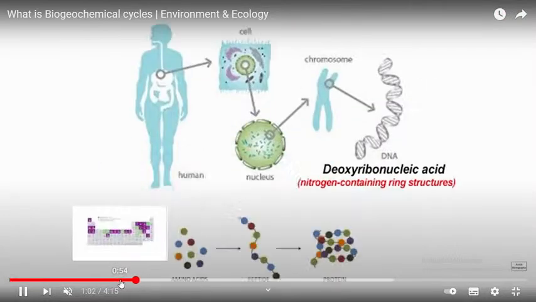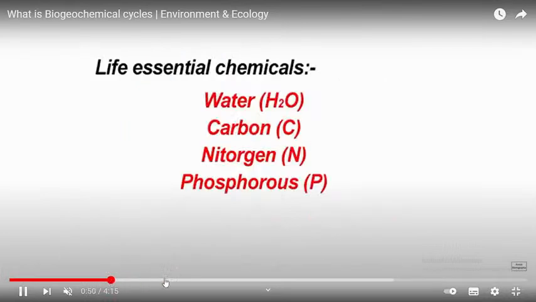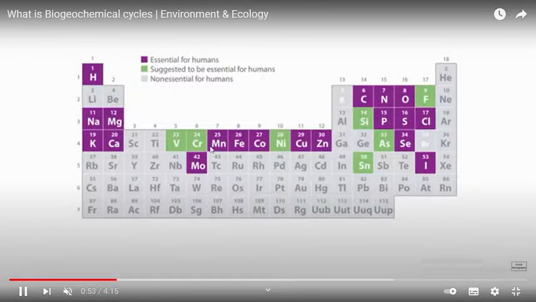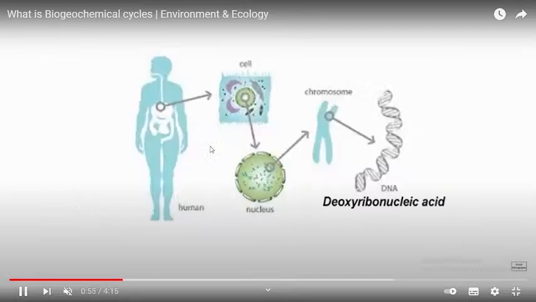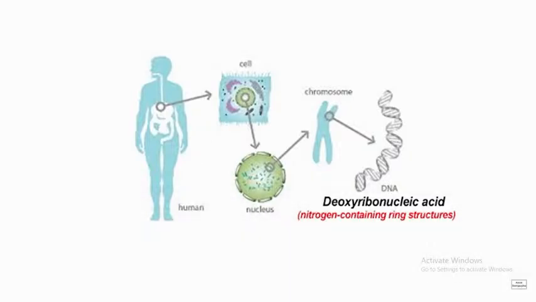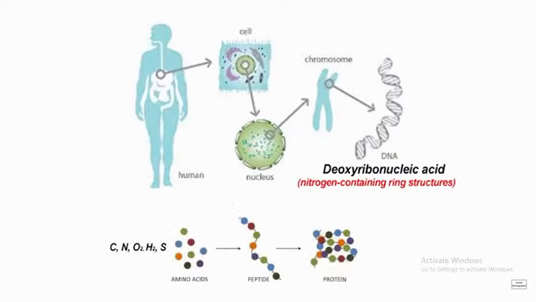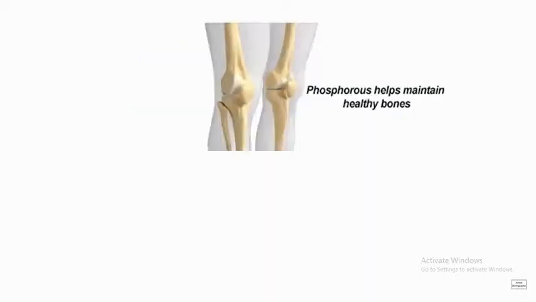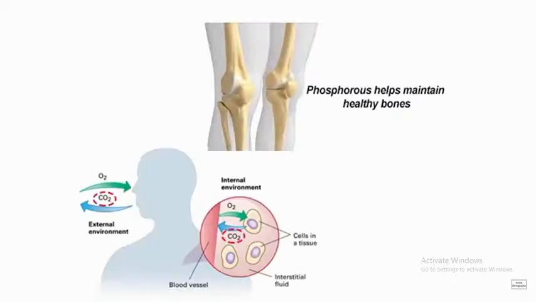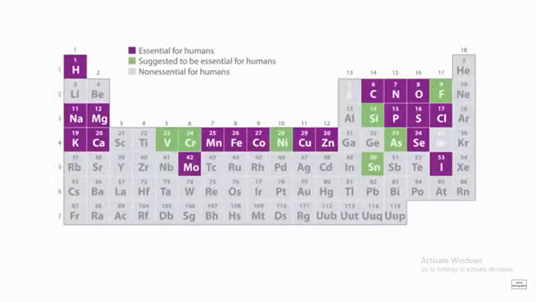Here, the table indicates that elements essential for humans are given in purple color. What are those essential elements for humans? Let us see. The cell, the nucleus, and the chromosomes are made up of these essential elements. Deoxyribonucleic acid, DNA, contains nitrogen. We have amino acids, peptide bonds, and proteins. Even our body is made up of carbon, hydrogen, oxygen, and even phosphorus helps maintain healthy bones. So all these essential elements are part of your periodic table according to chemistry.